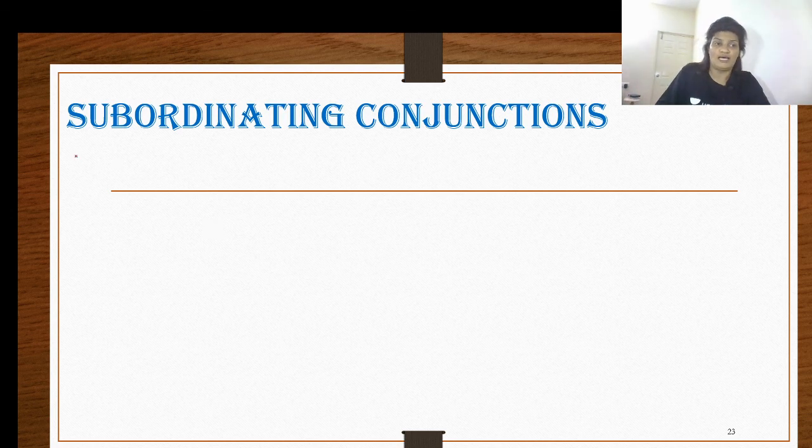Now let us move on to the subordinating conjunctions, and let us learn what the subordinating conjunctions are. Well, I told you a little while ago, subordinating conjunctions also have an acronym, which is AUBIST. Well, this is going to help you remember it very well.